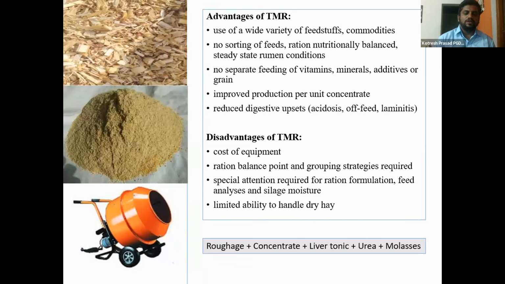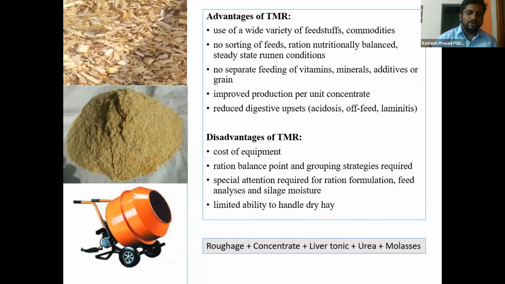Some of the disadvantages are the cost of equipment is high, the ration balance point and grouping strategies are required. The farmer should be experienced. Special attention is required for ration formulation, feed analysis, and silage moisture content testing. So there is limited ability to handle dry hay. So that's why our farmers in the local area here are using such equipment.